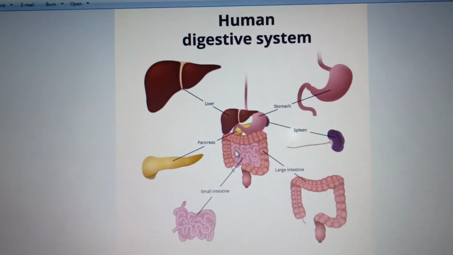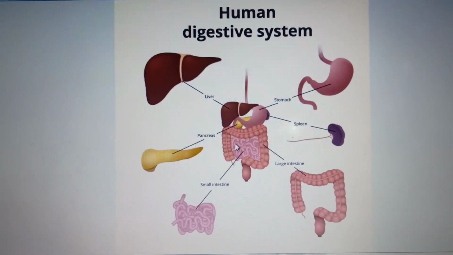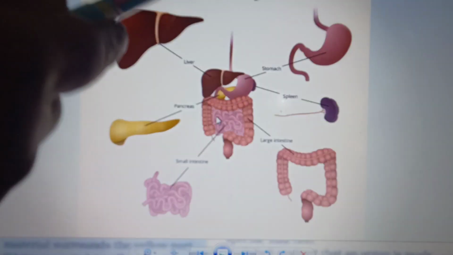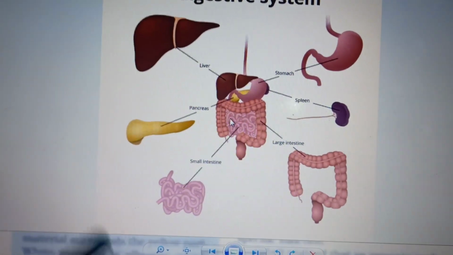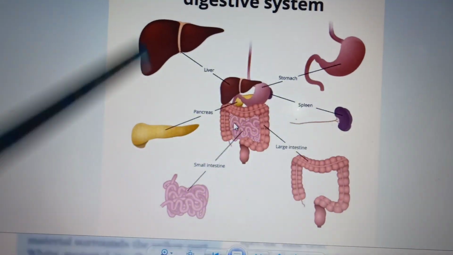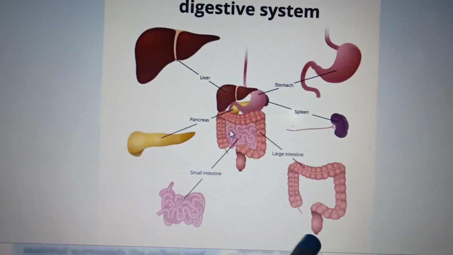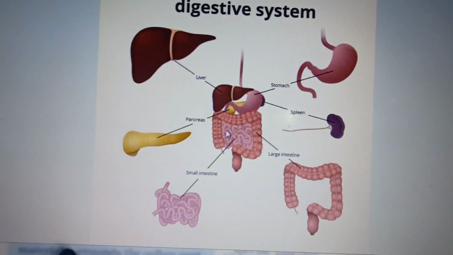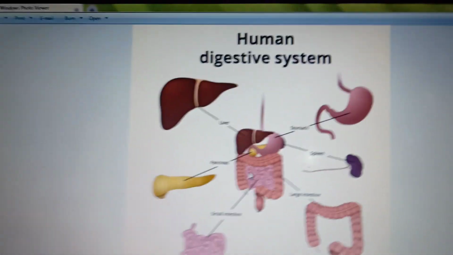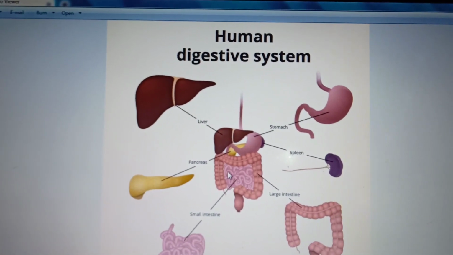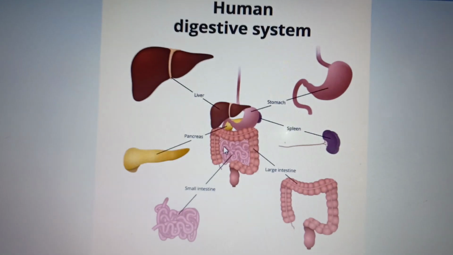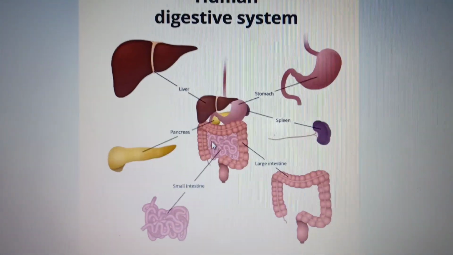See, each organ in the system performs different functions. For example, the digestive system is meant for digestion, and these are the organs which constitute the human digestive system. You have the liver, stomach, pancreas, small intestine, large intestine, and spleen. It is responsible for digestion, assimilation, that is the digested food through blood will be taken by the cells. Then absorption.